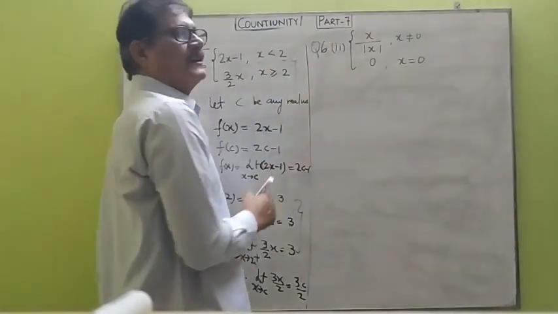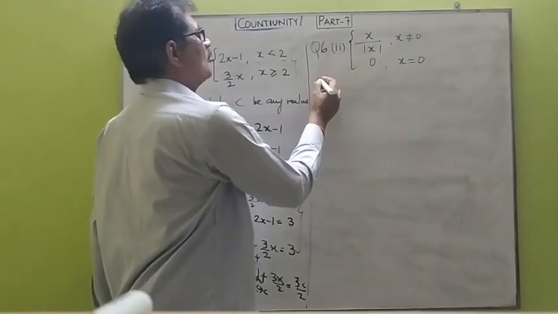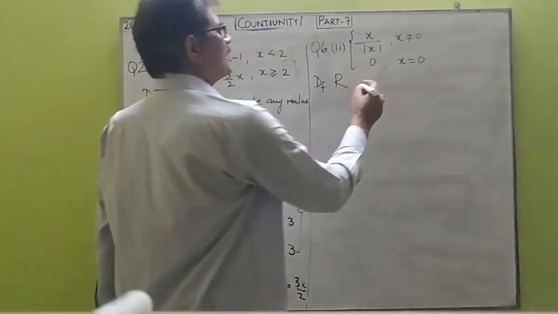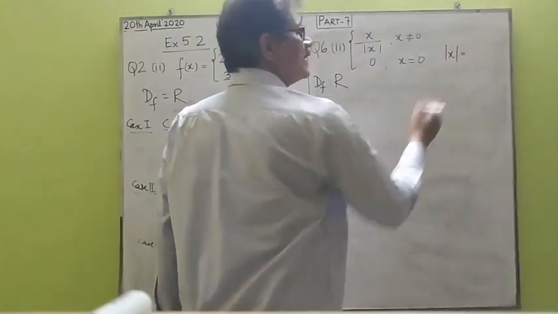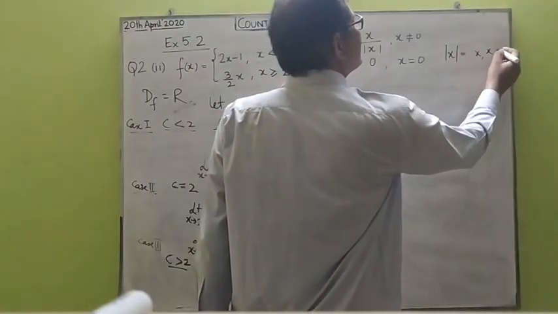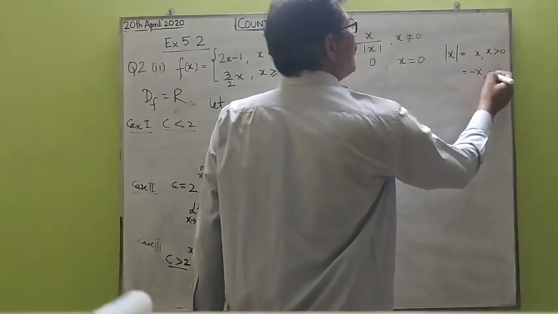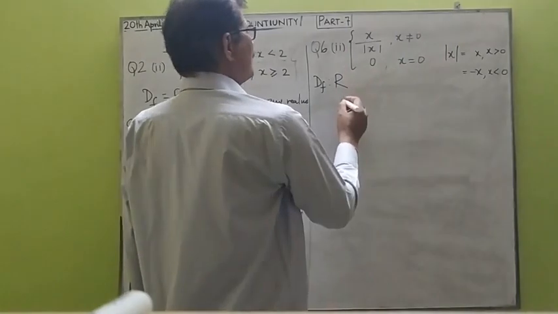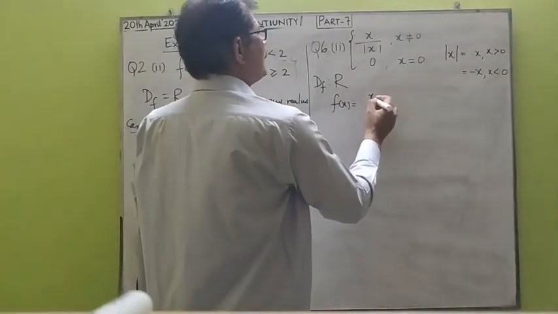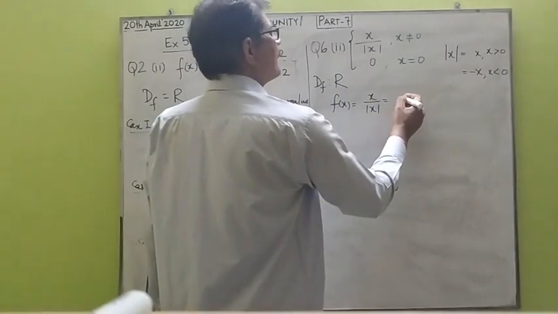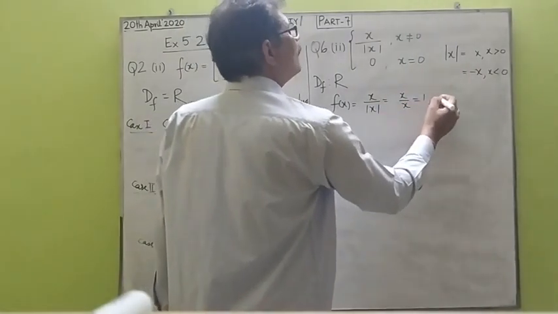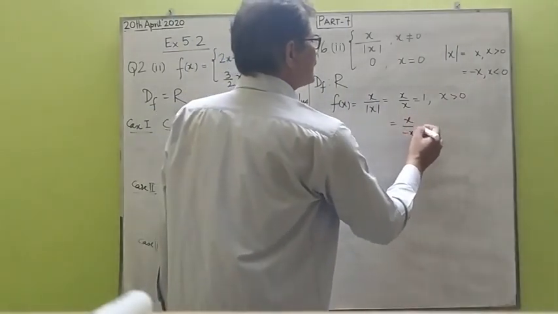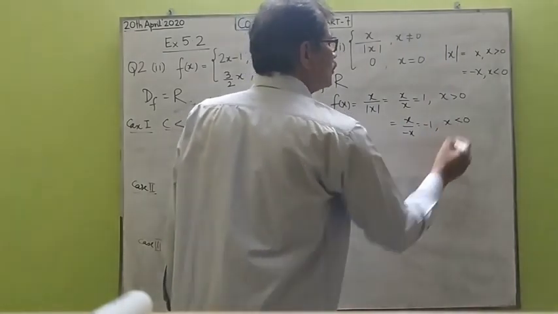Now question number 6. Here there is a modulus function involved. Again, when we look for the domain of this function, the domain is all real numbers. Now, you know the modulus of x. Mod of x is defined as x for all x greater than 0 and equals minus x for all x less than 0. So using this definition, f of x, which is defined as x upon mod of x, becomes x upon x equals 1 for all x greater than 0, and x upon minus x equals minus 1 for all x less than 0.